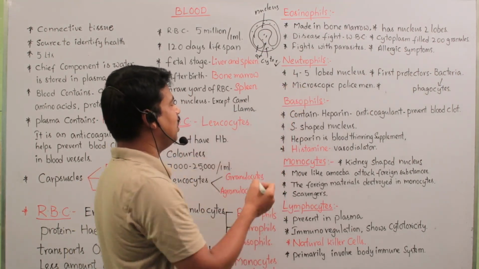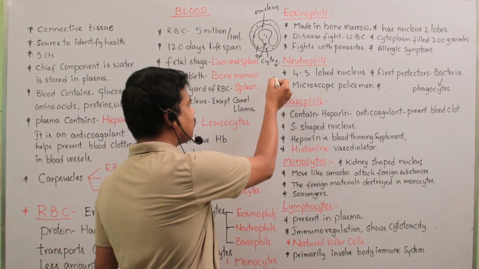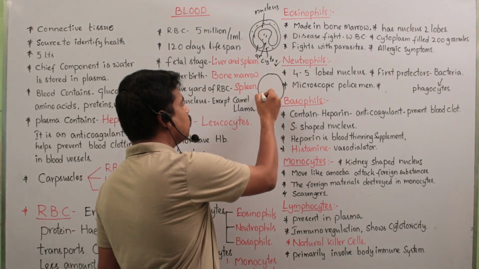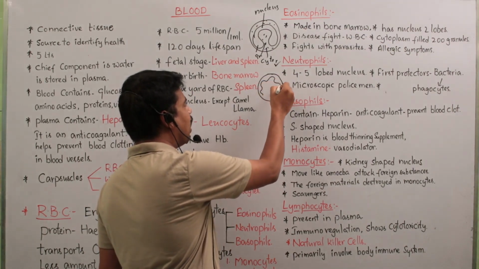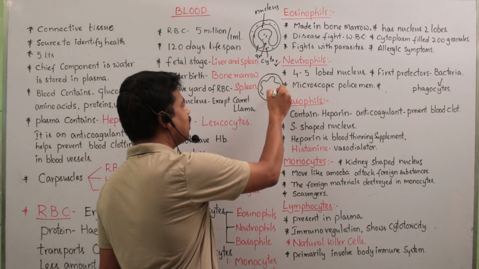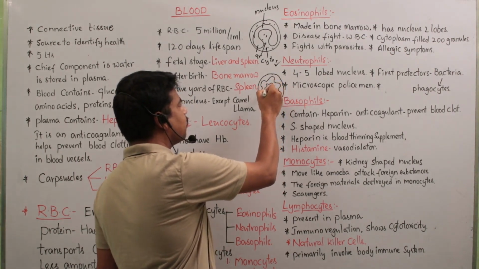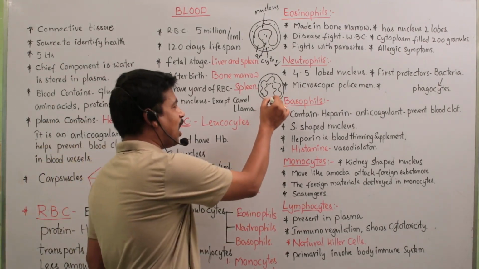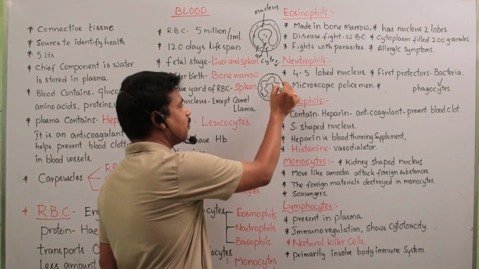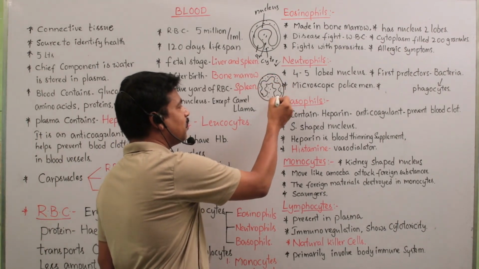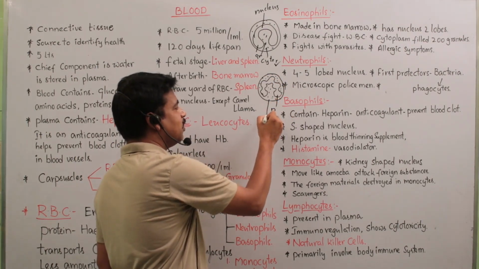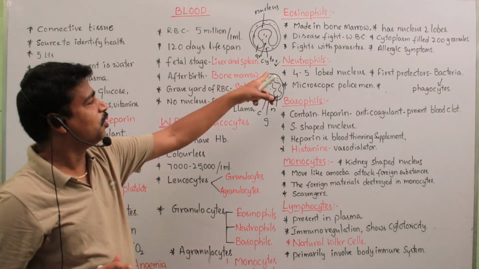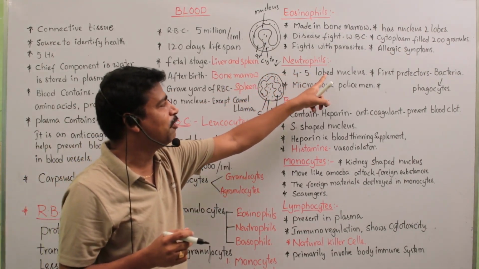A neutrophil contains a many-lobed nucleus, that means 4 to 5 lobes are seen in neutrophils, and some granules are also present. So this is the nucleus, these are granules, and this is cytoplasm.